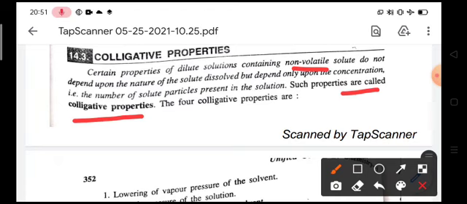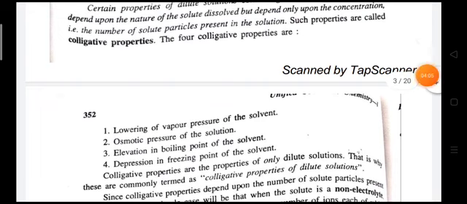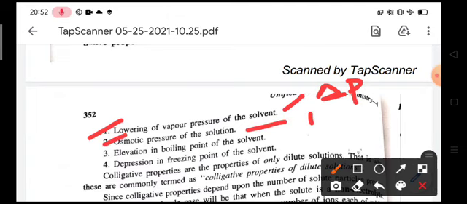Such properties are called colligative properties. There are four colligative properties. First one is lowering of vapor pressure of the solvent, called delta P. Next one is osmotic pressure of the solution, which is represented by pi.